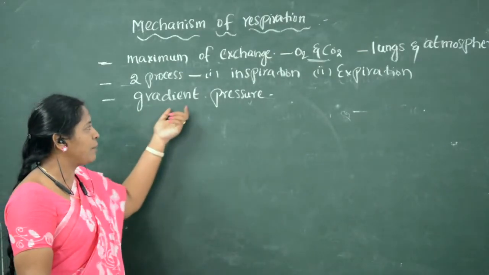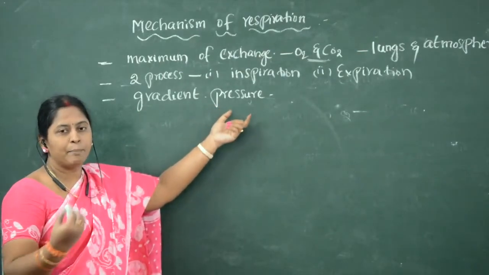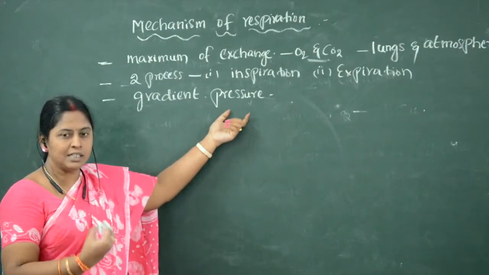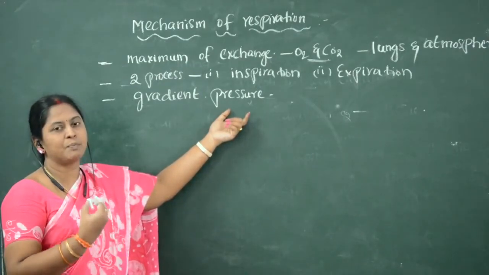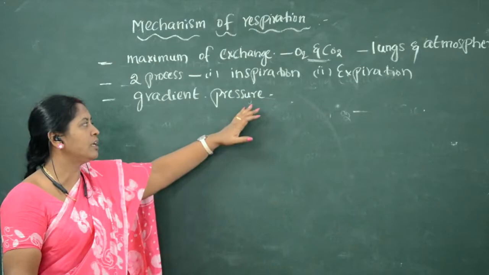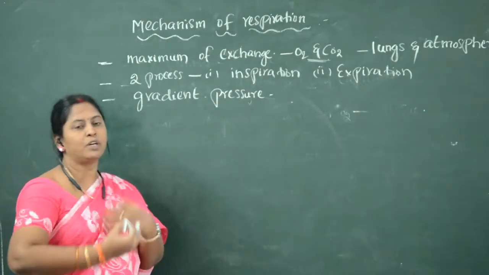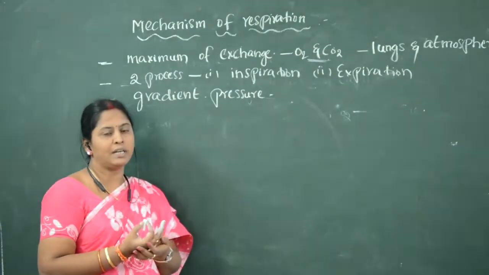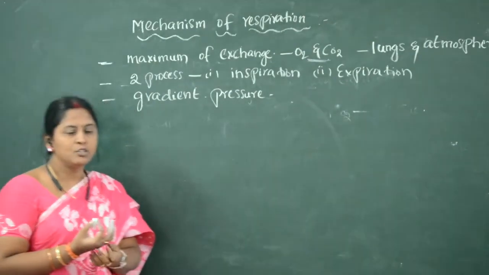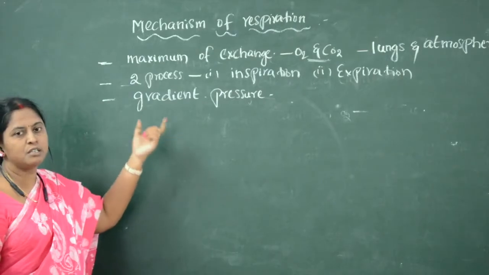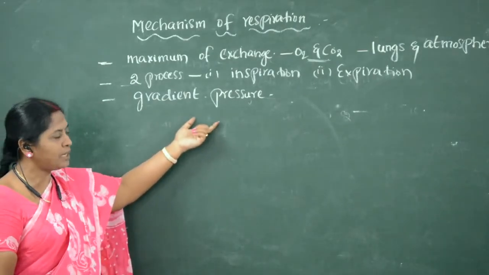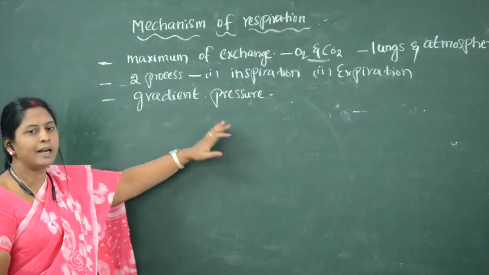The pressure which is exerted by the gases present in the lungs is called gradient pressure. This gradient pressure may be of different ways. So the gaseous exchange between lungs and atmospheric air depends upon the gradient pressure.